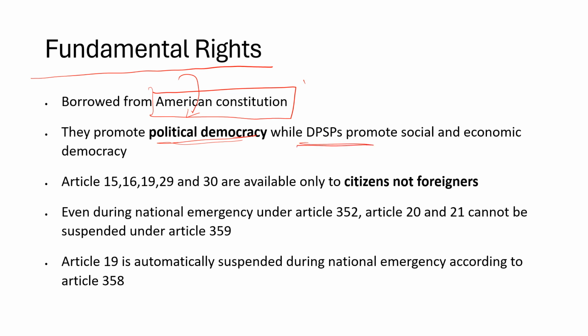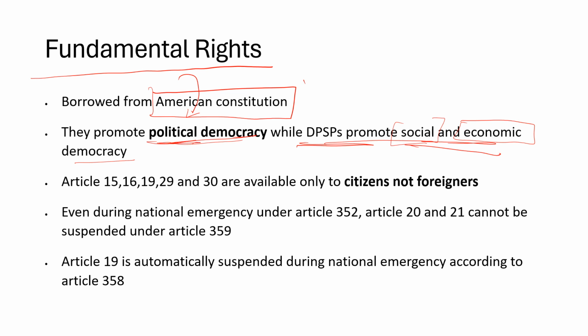However, the DPSPs, Directive Principles of State Policy, promote social and economic democracy, right? Articles 38 onwards to Article 50. So they promote your social protections, economic policies, right to work, welfare of farmers, right to education. All of these fall under DPSP, right? This question is asked multiple times by UPSC, so please be clear. Fundamental rights only political democracy, okay?